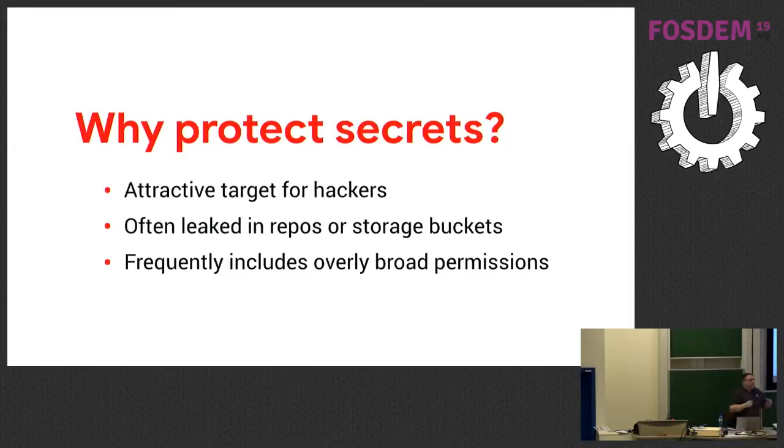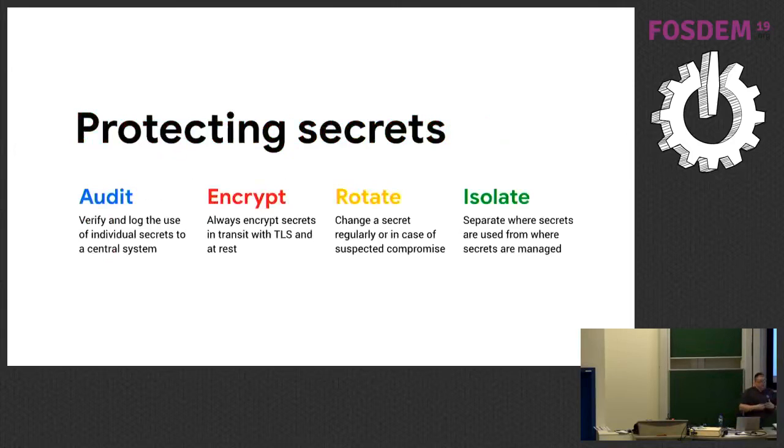There are really 4 ways in which we can protect secrets. We can audit them. So this is kind of retroactively. Let's log every use of a secret. Let's make sure that we can trace who's using a secret and when. Encryption in transit and at rest. Rotation, we know that it's not enough just to have a secret. That secret also has to have a lifetime. It can only live for a couple hours or a couple years. And isolation, right? That's kind of principle of least privilege, making sure that the place where secrets are accessed is not the same place that they're stored.